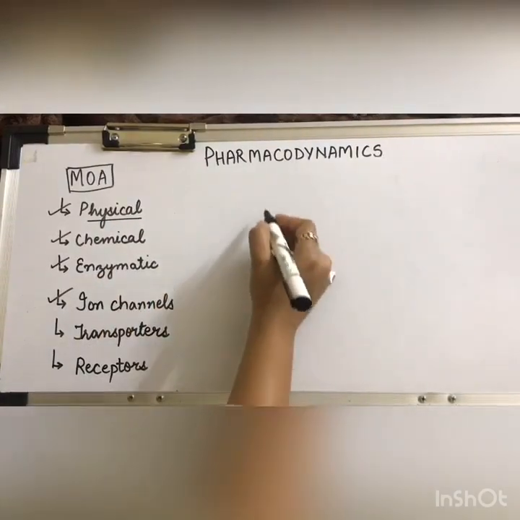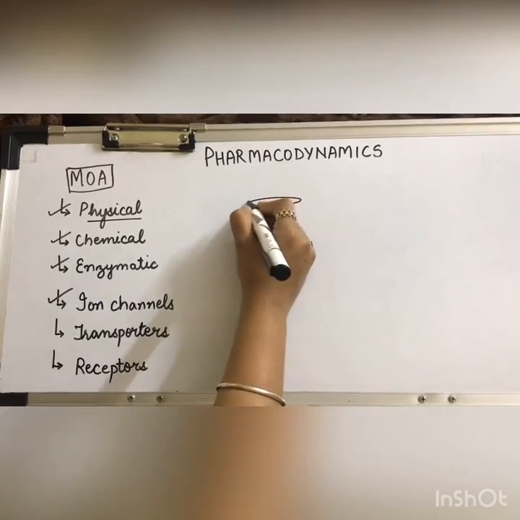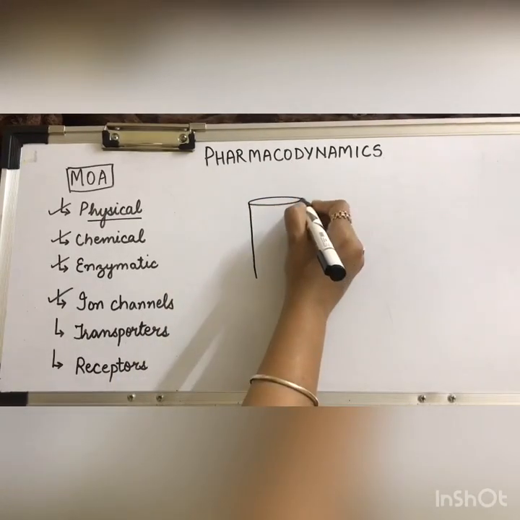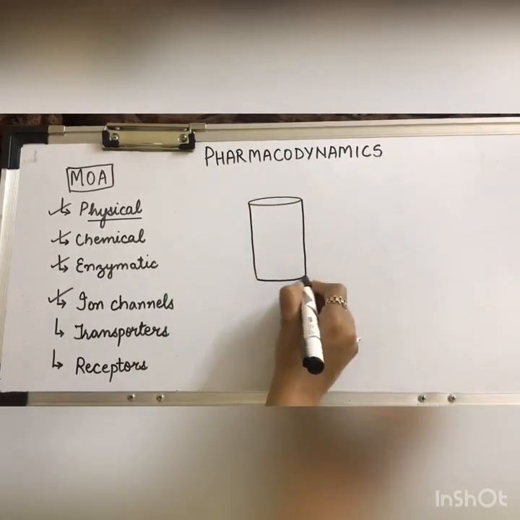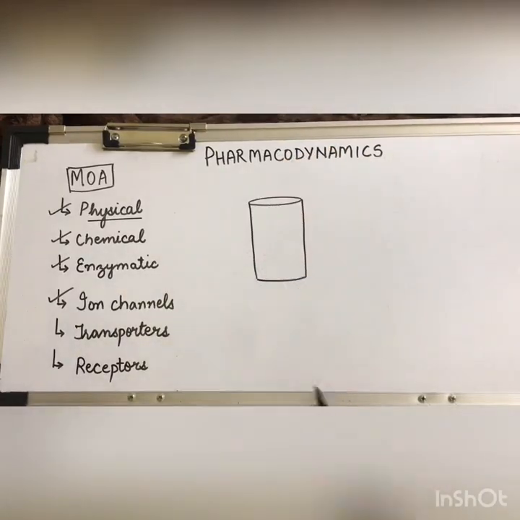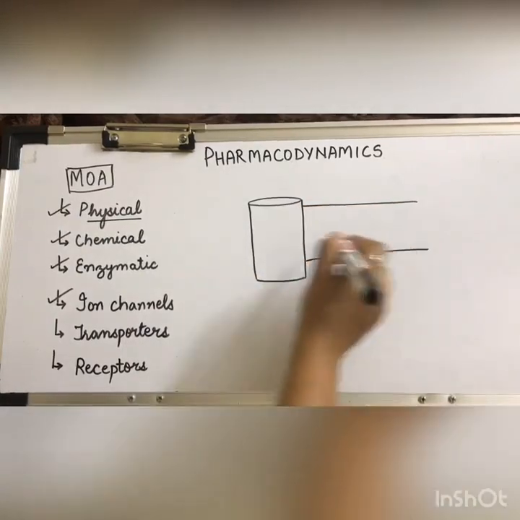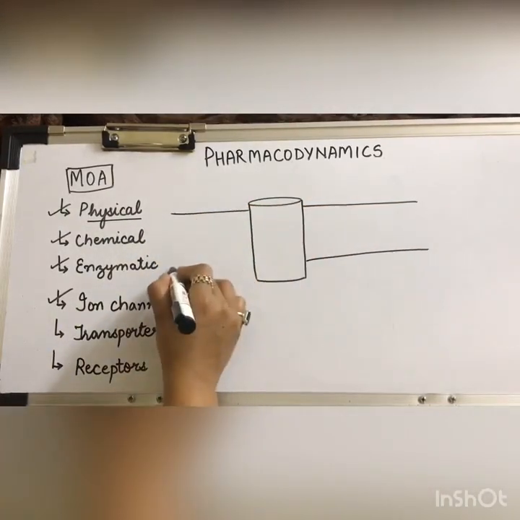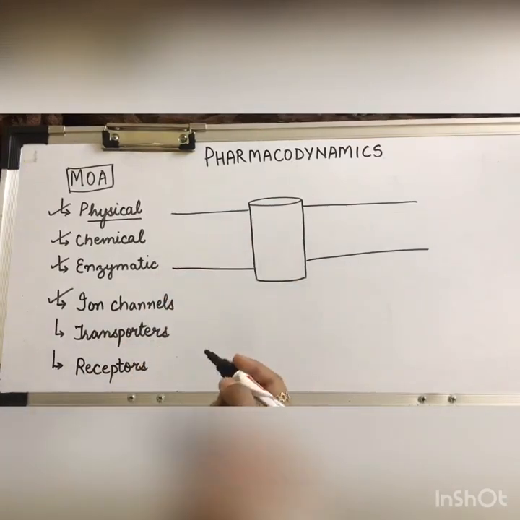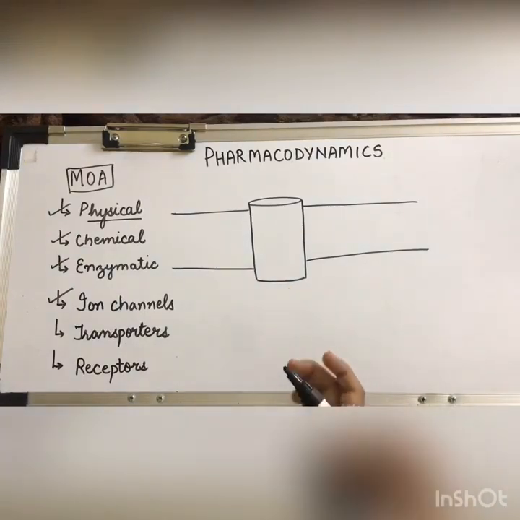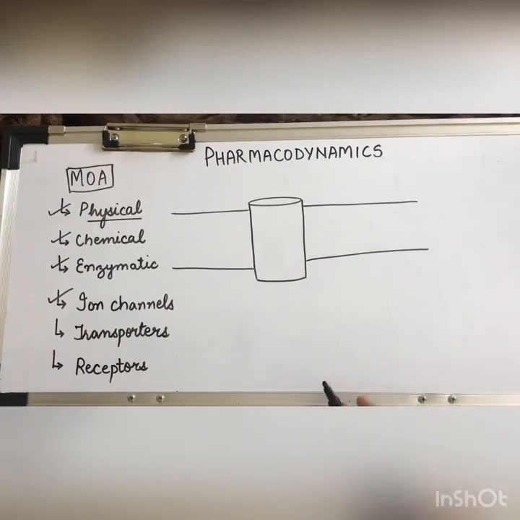As the name suggests, these are basically the channels, that is the transport system, which is allowing the passage of selective ions through them. As I told you, the membrane of the cell, and all the membranes in our body, do not allow the passage of substances other than lipophilic substances.